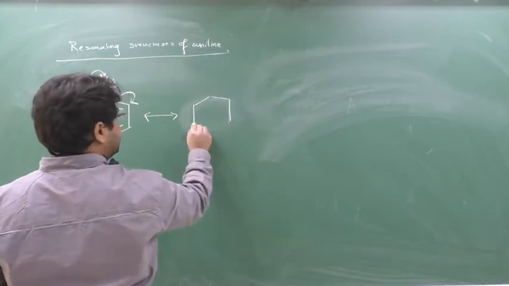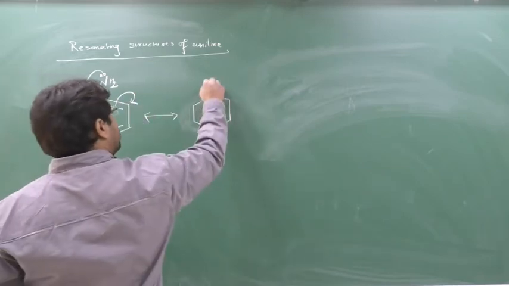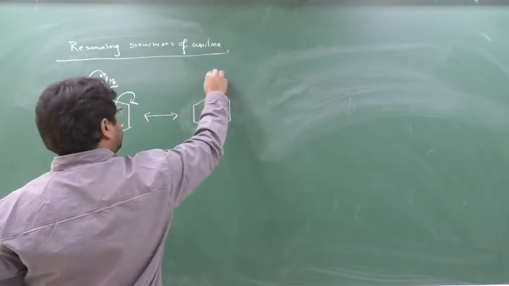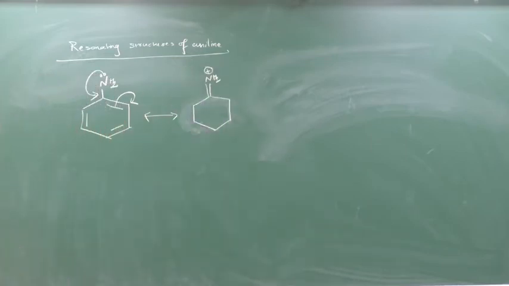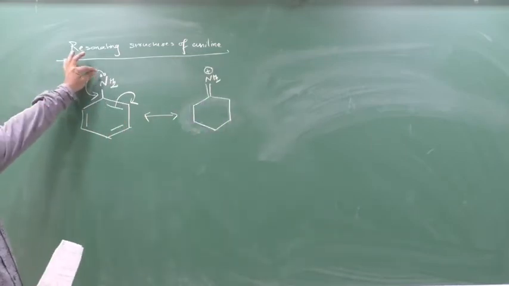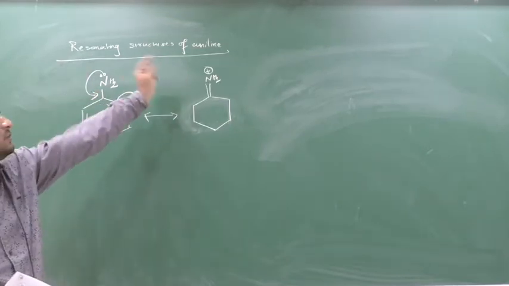First we will write down the change. This nitrogen is giving its lone pair to make a bond. The one who gives the electron creates a positive charge. So a positive charge will be given. This nitrogen is giving its electron here, so a double bond forms. Nitrogen is creating a positive charge.